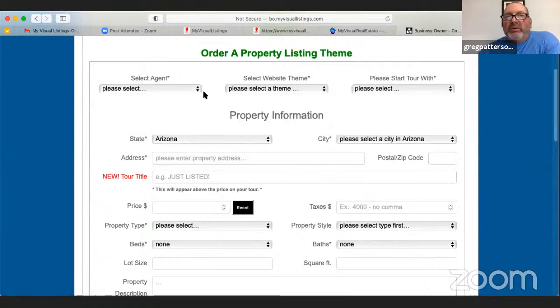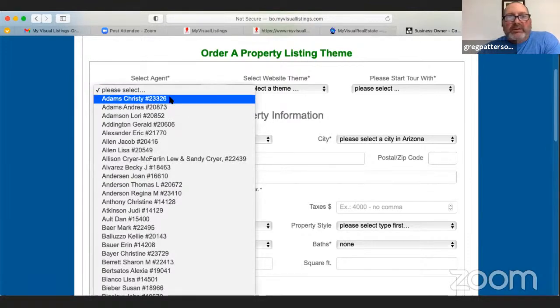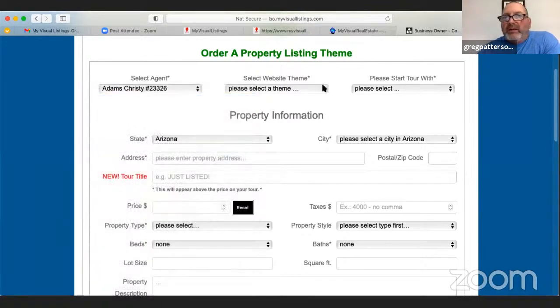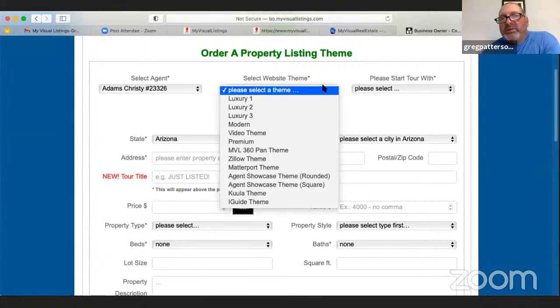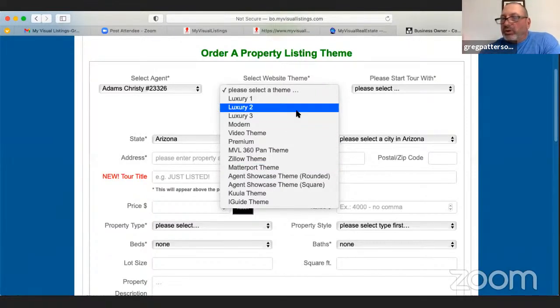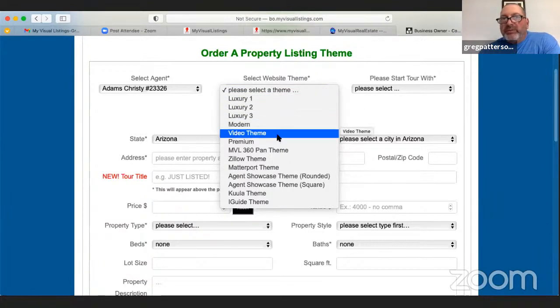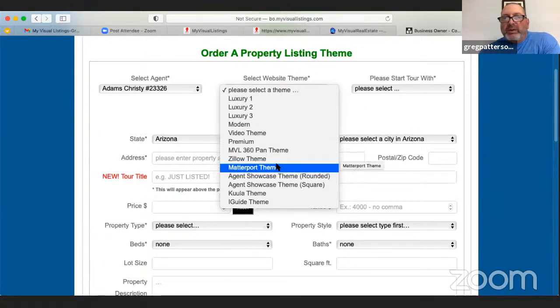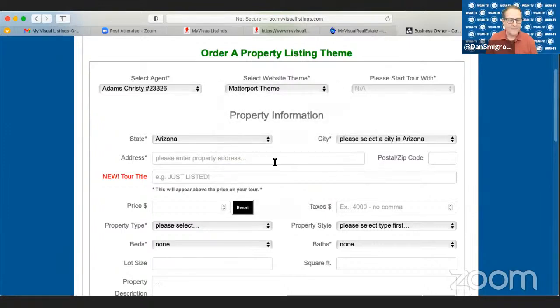And like I mentioned before, you have to have a real estate agent in here to order it for. So I'm just going to select anyone here, and then the website theme. And also what I mentioned, you don't have to choose the Matterport theme. If you would like the Matterport to show down further in the body and you look at our themes, you could pick one of those. But for this one, I'm just going to pick the Matterport theme. So showcase it at the top.